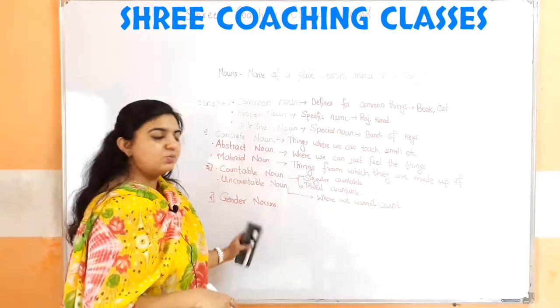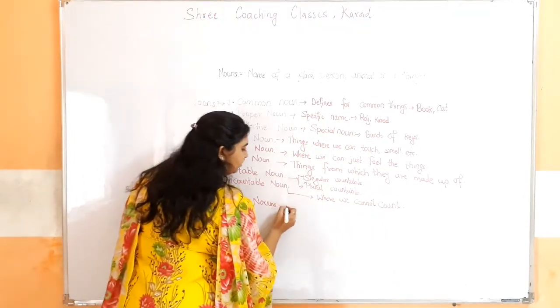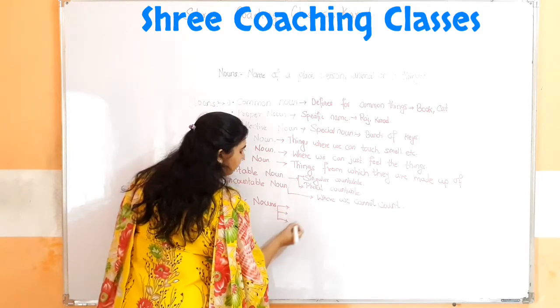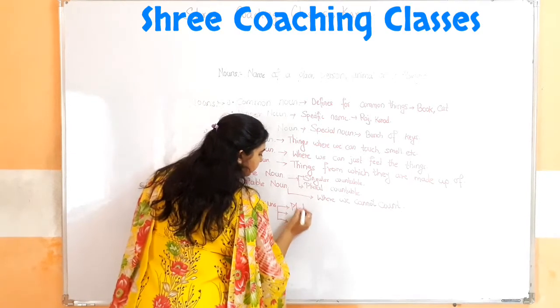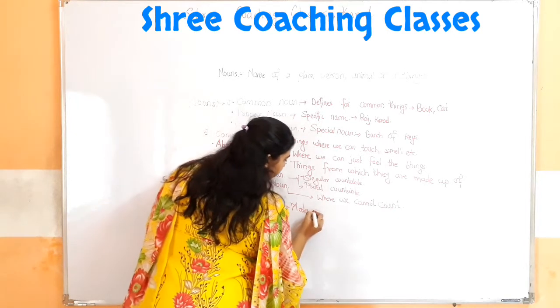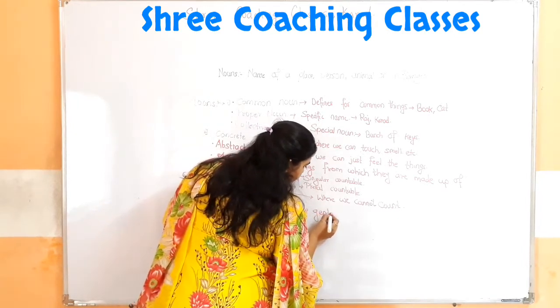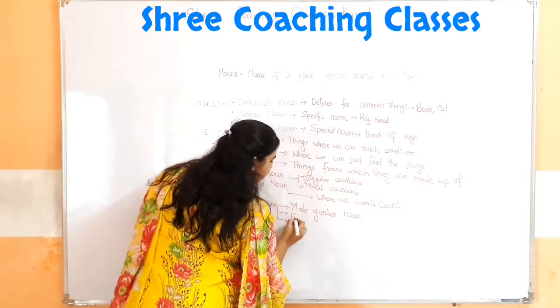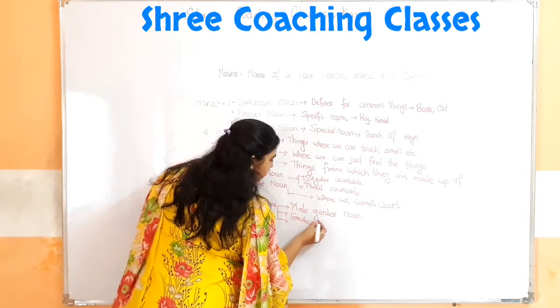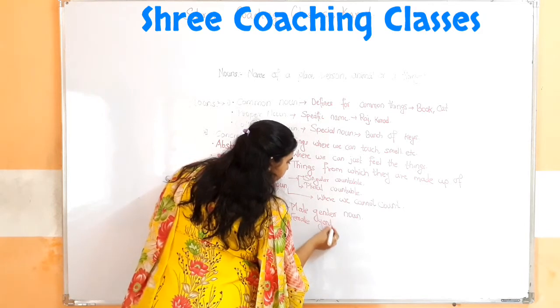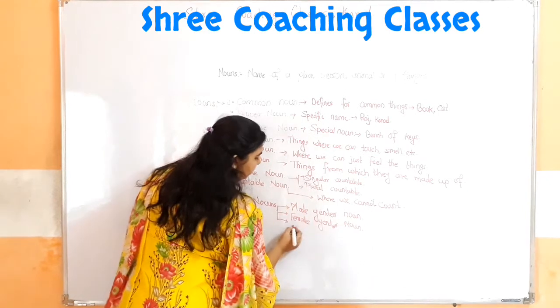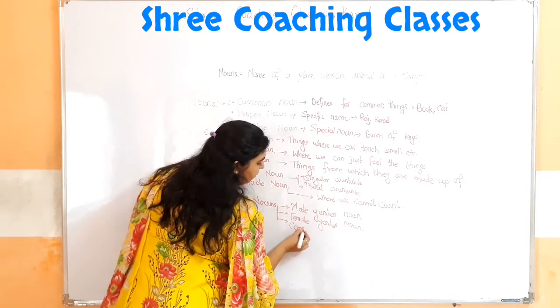And in the last we studied the gender nouns. They were again divided into three types: the male gender noun, female gender noun, and common gender noun.